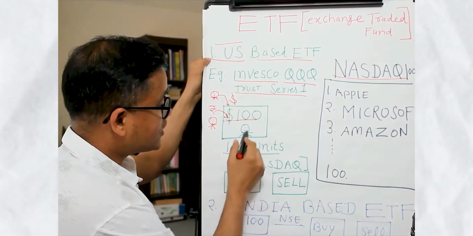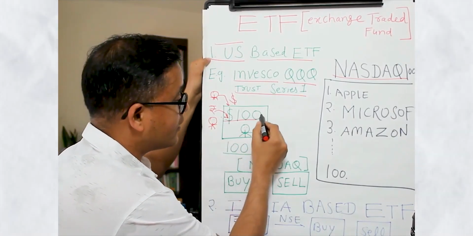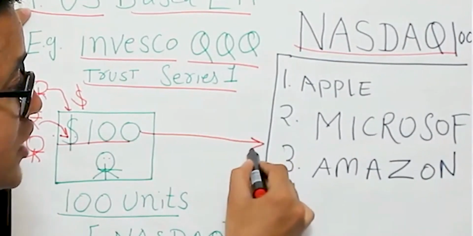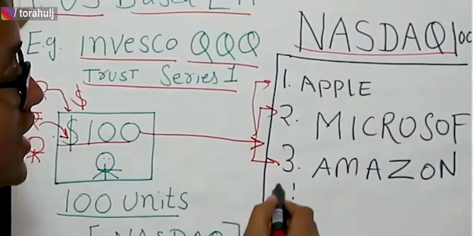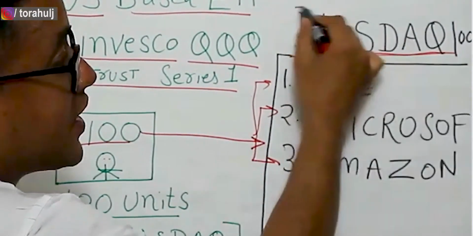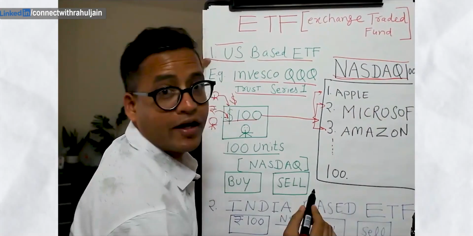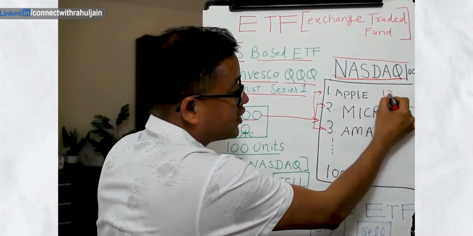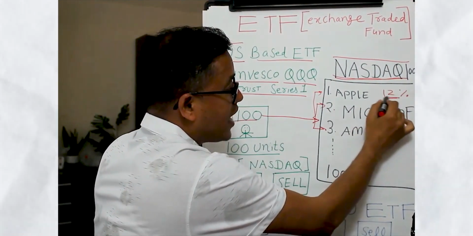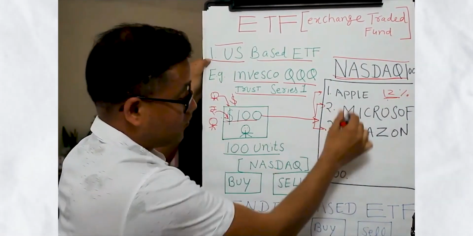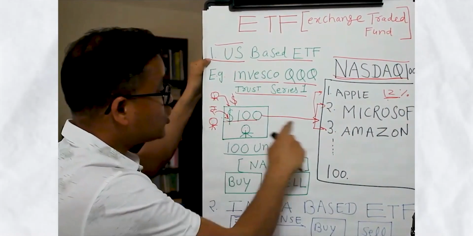Now this fund manager will go ahead and invest this money and buy the shares of Apple, Microsoft, Amazon, in the same ratio as the Nasdaq 100 has in terms of the weightage. For example, Apple's weightage is, let's say, 12%. They will go ahead and buy 12% of the Apple stock as per this weightage. This is how the US fund will work.